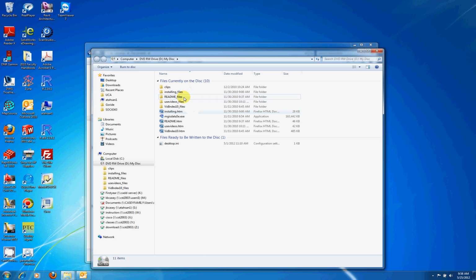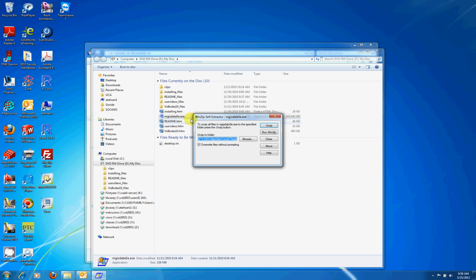This is the list of files on the CD. We're going to double click the mgisdata 5e.exe file, and we're going to use the browse button to point this extraction tool to the new folder that we created where we want to save all of our GIS work.